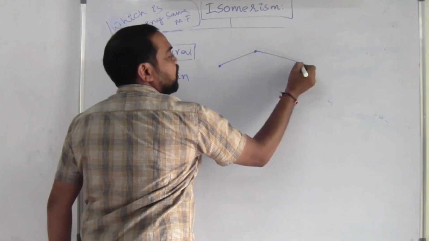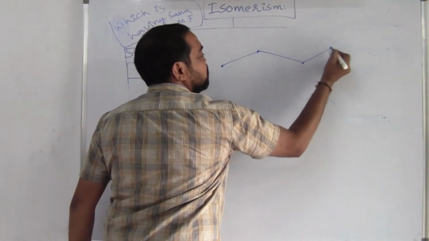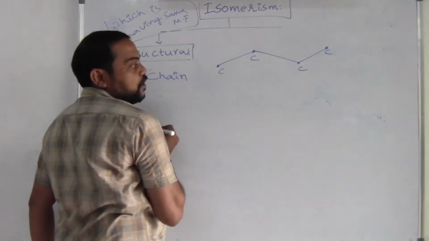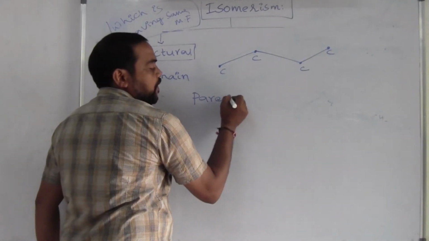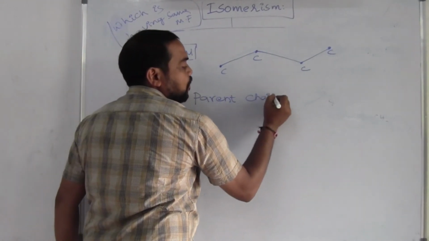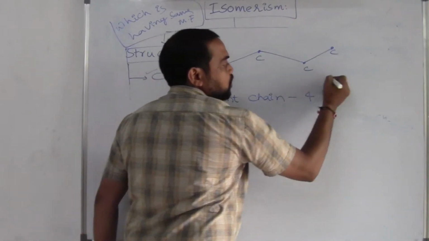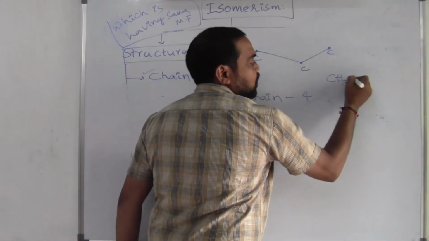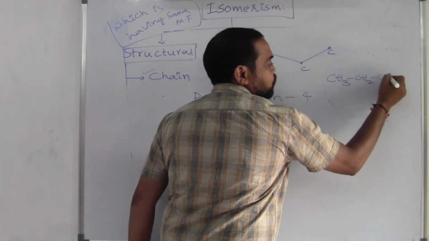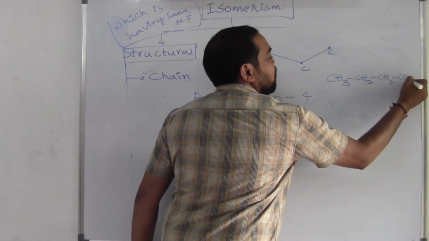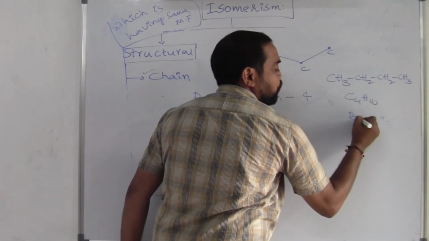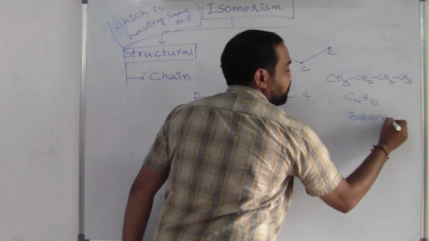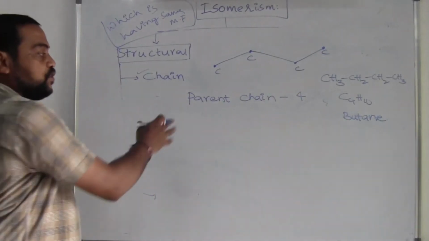I am taking the 4 carbon structure, that is 1 carbon, 2, 3, 4 carbons. That means my parent chain contains 4 carbons. So the condensed formula I am writing also, that is CH3, CH2, CH2, CH3. This formula is C4H10. The name is butane, which has 4 carbons.